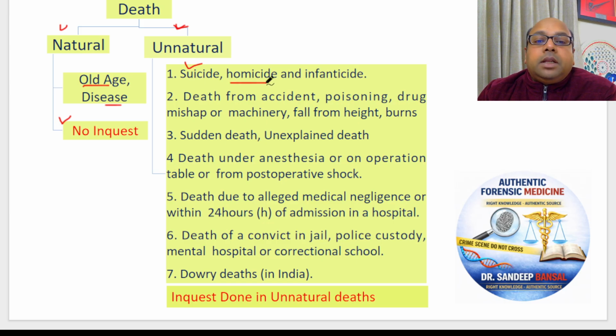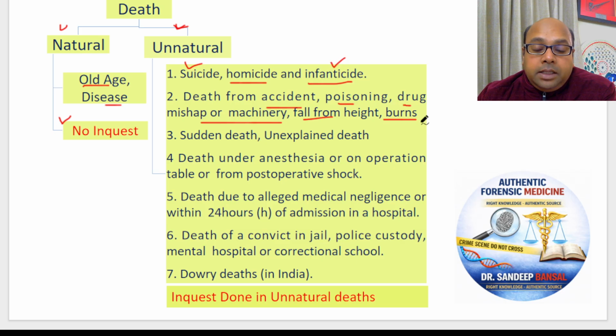Homicide means one person killing another person. Death of one person by the hands of another person. Or infanticide. Infanticide means death of a child below 1 year of age, not due to natural causes. A child below 1 year of age dying due to some unnatural causes. Death from accident. It can be a road accident. It can be an accident in a factory, due to a machine. Somebody was negligent. Somebody is responsible for that accident. Death due to poisoning, intake of drugs. Fall from height. Every death due to burns.